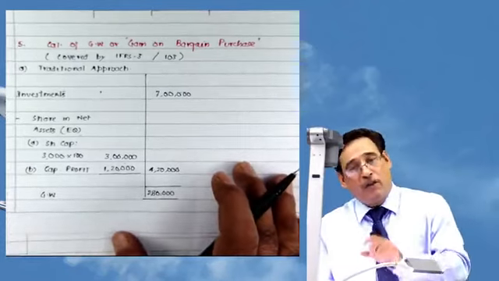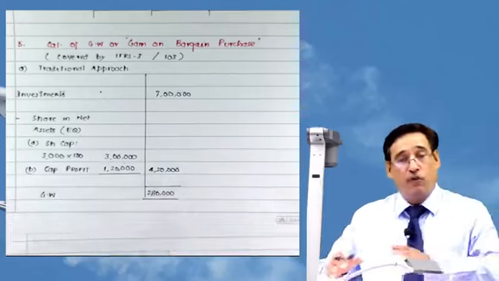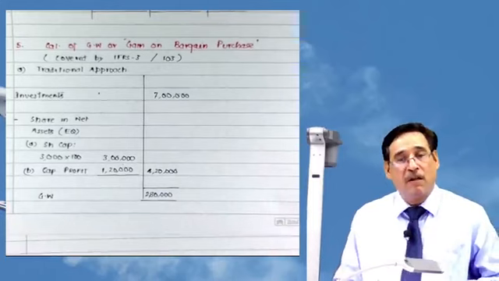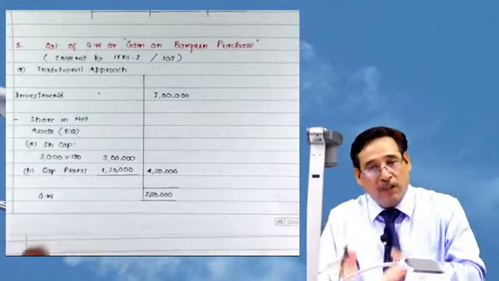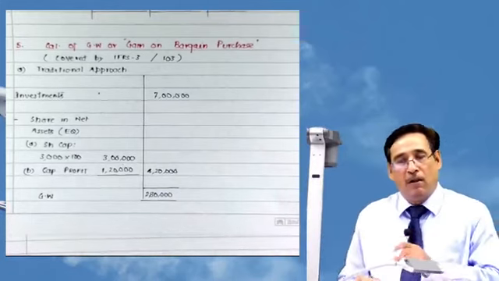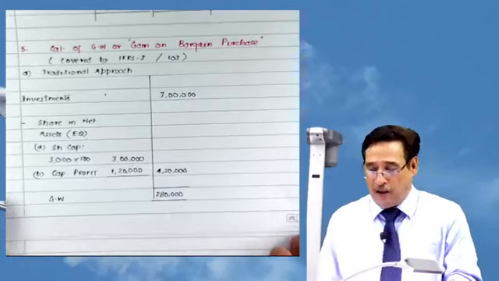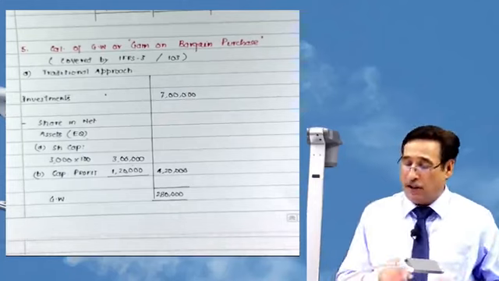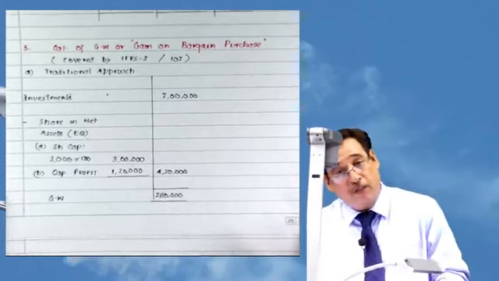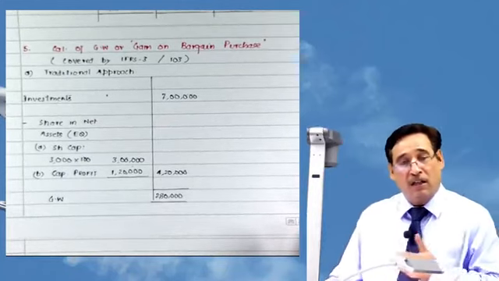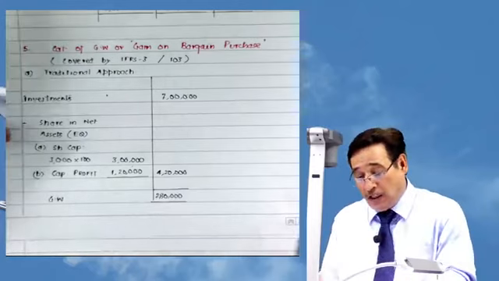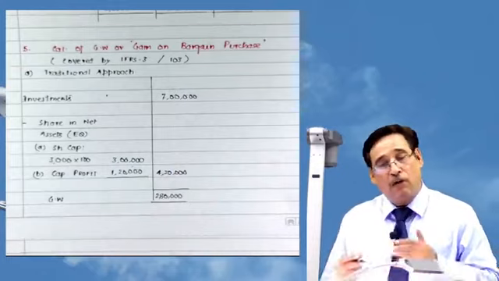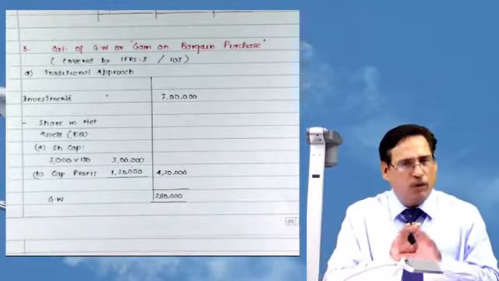However, although it looks very simple and easy, we need not follow this. Because if we do such a solution in the examination, I don't think any examiner would fetch us any marks. No, not at all. The reason is very simple. We have to meet the parameters of Ind AS 103. They are testing our comprehension. Whenever I say Ind AS 103, it also stands for IFRS 3. Both are absolutely the same.